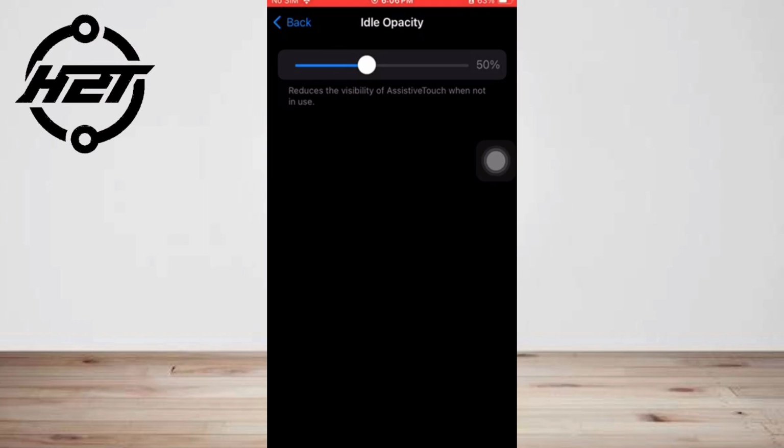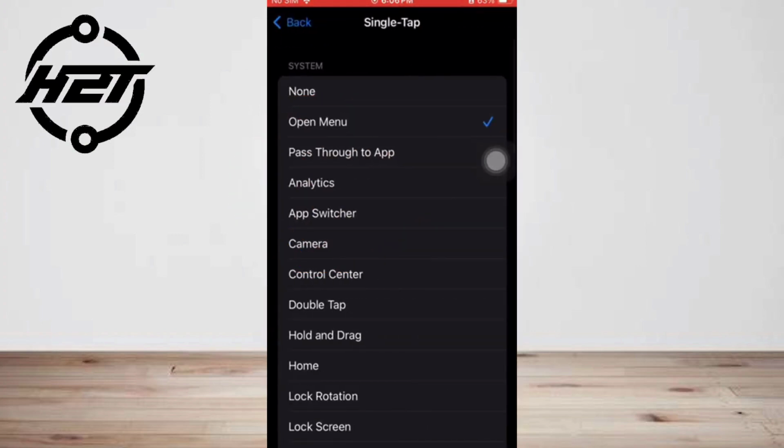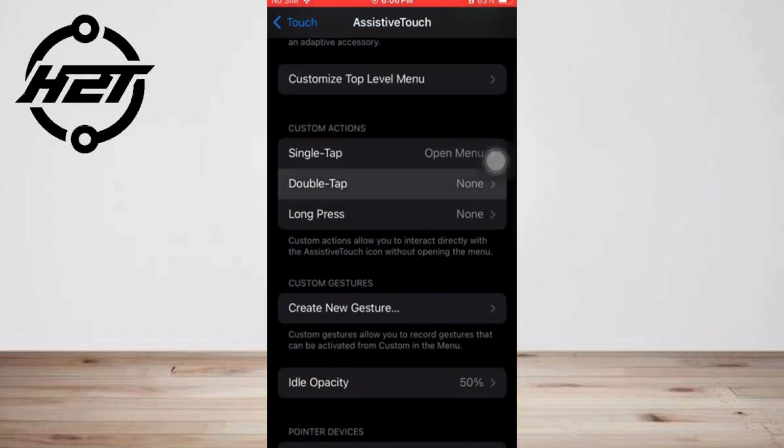From the Assistive Touch menu, tap the single tap, double tap, or long press option. The next screen presents a variety of options organized into specific category systems: accessibility, scroll gestures, dual controls, and shortcuts. Choose a specific feature to assign to a button action, such as Home, Siri, or Apple Pay.